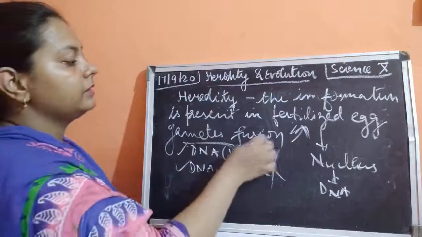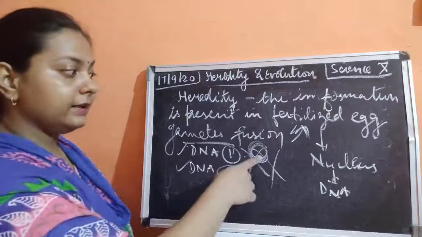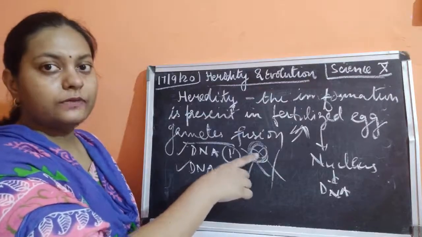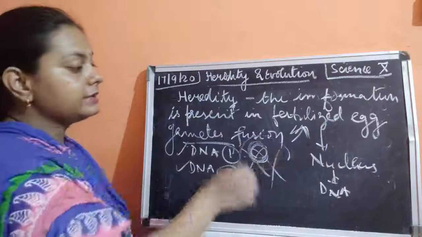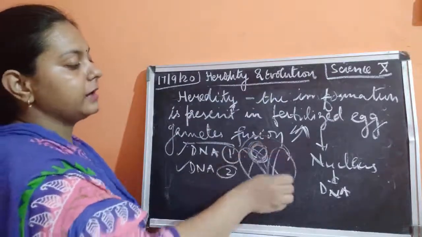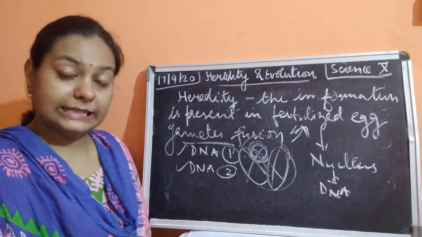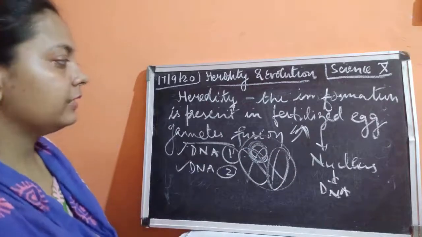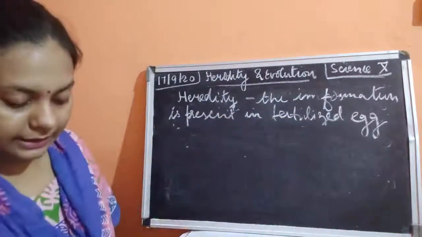There is a part which is getting overlapped, in which we are getting some certain things new. Rest of the things remain the same. This part remains the same and this part remains the same of this DNA. Now, why so? Because all the information is present in this fertilized egg. This was the answer, that it contains DNA.